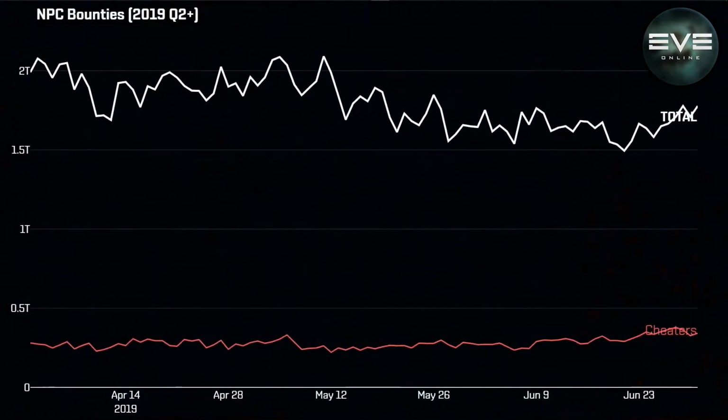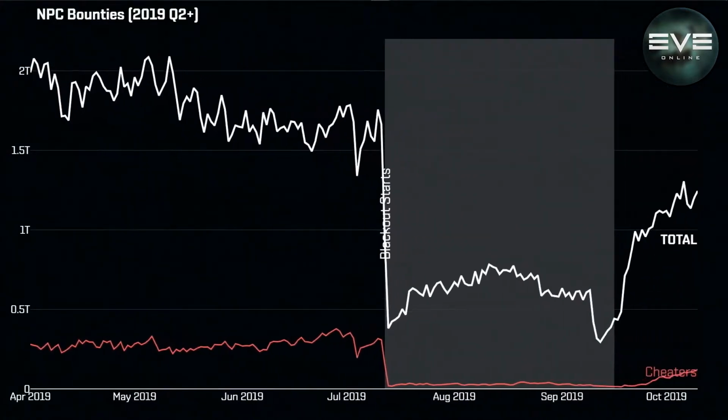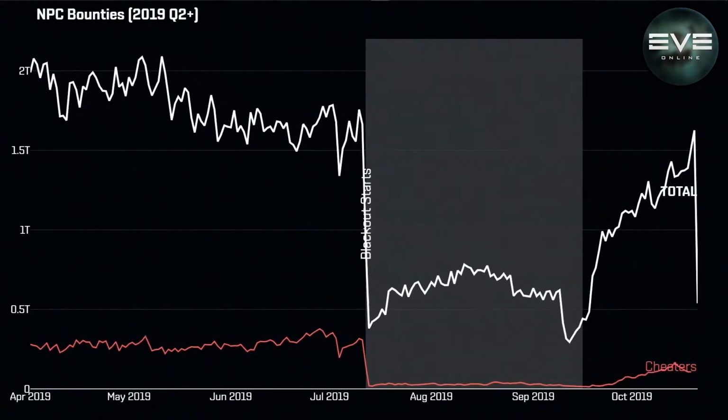So that's how we kind of work on detecting cheating, but I want to talk a little bit about why botting is bad. And the first thing I want to cover is inflation. This animation shows the gross NPC bounties from total players for every single player, and then the red line that you see up there, that's from people who we're pretty sure, we're very confident are cheating, but we haven't got around to banning yet.